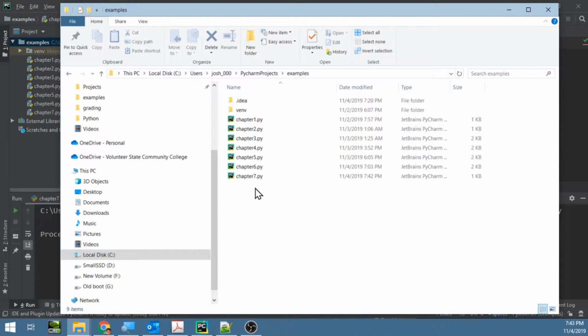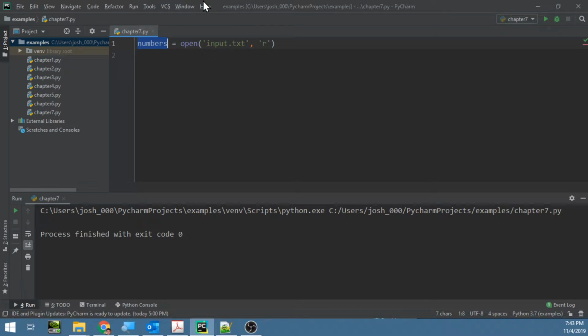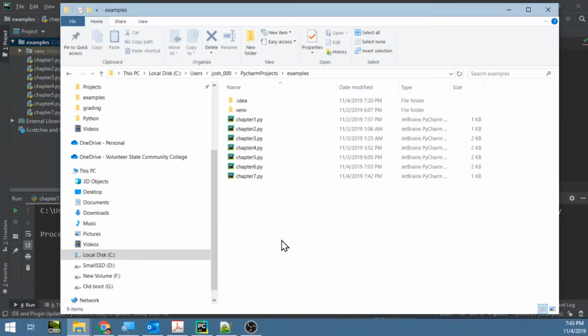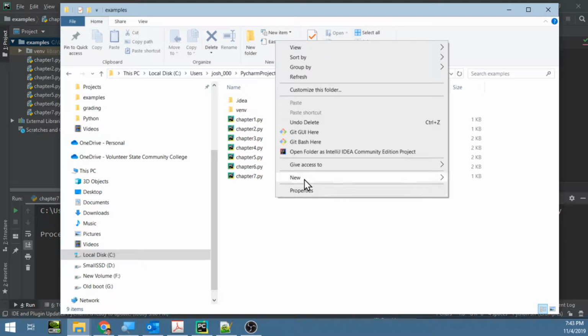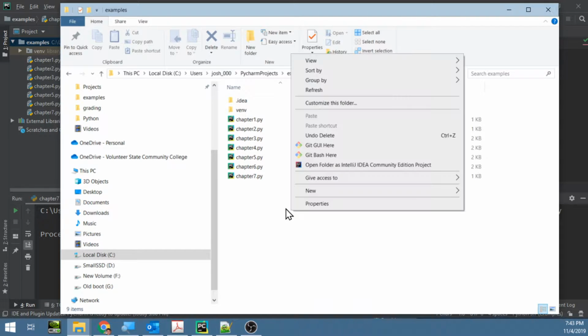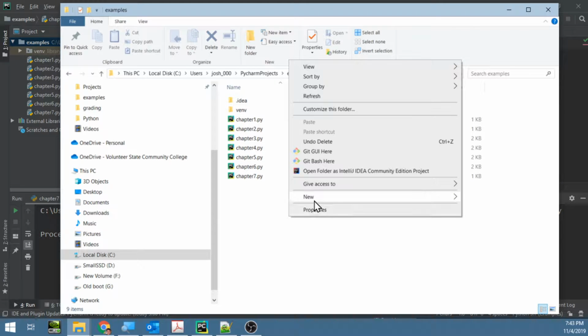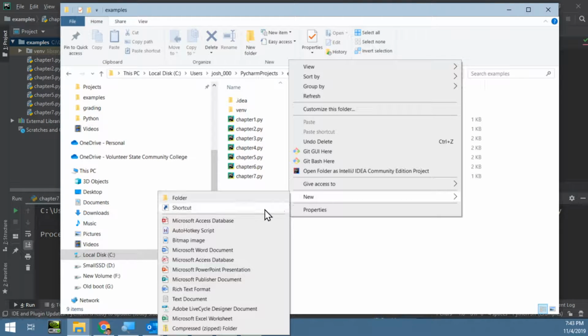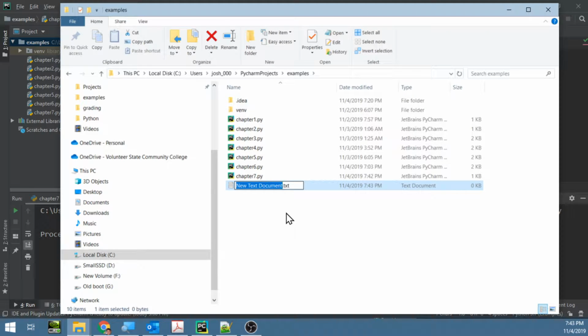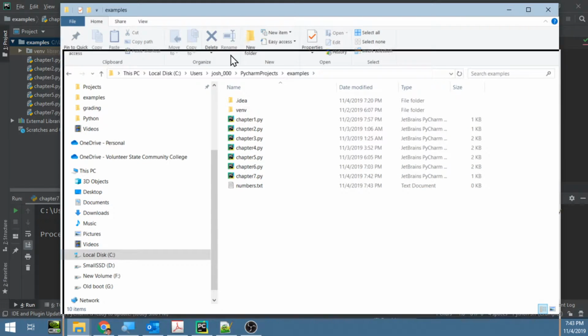So if we're going to read a file called numbers, then we need to make a file called numbers, right? So if we right click here, I'm right clicking in the white space, and I'm going to choose New, and then Text Document. I'm going to name it numbers, I believe.